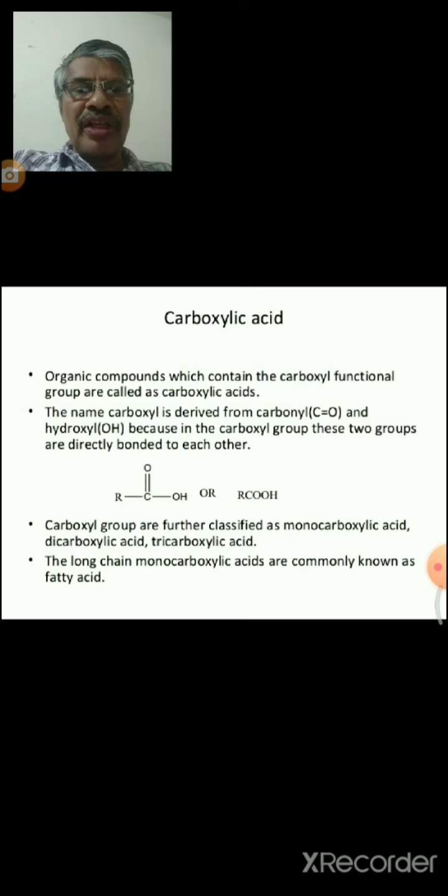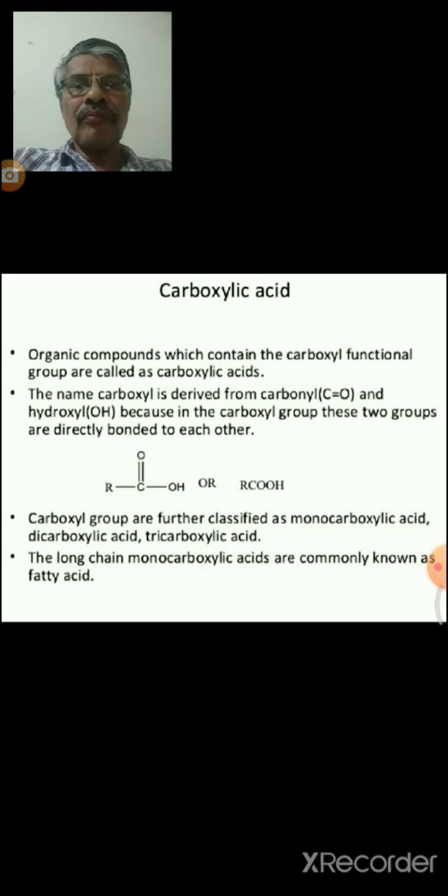Carboxylic acids are further divided into monocarboxylic acids, dicarboxylic acids, and tricarboxylic acids. The long chain carboxylic acids are commonly known as fatty acids, that is stearic acid, linoleic acid. These are the fatty acids. Organic compounds which contain the carboxylic functional group are called carboxylic acids.